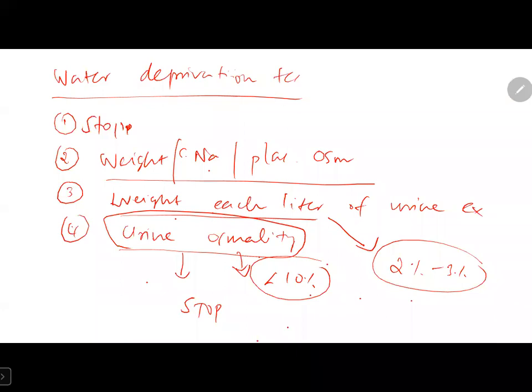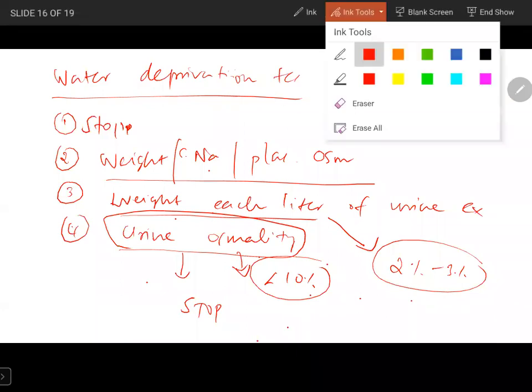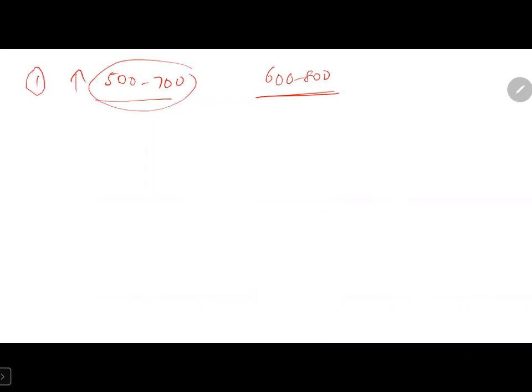Now we need to interpret the results. So if now the urine osmolality is 500 to 700, in Harrison it is given that 600 to 800 is the normal urine osmolality. Now the first scenario is the patient is developing a urine osmolality of 500 to 700.